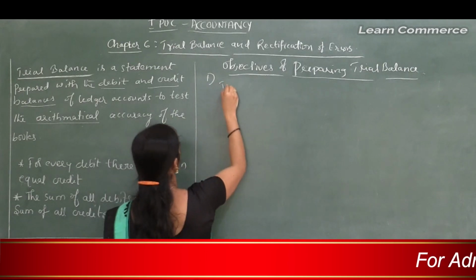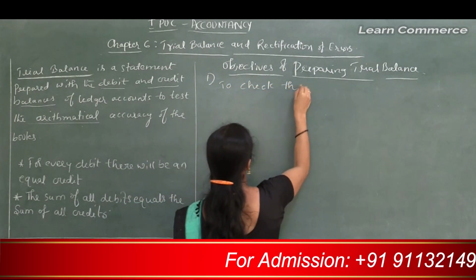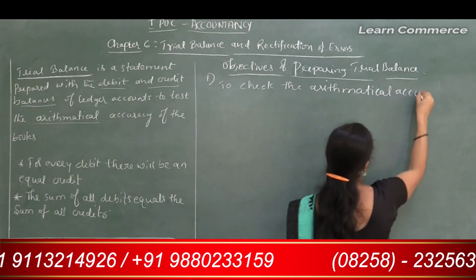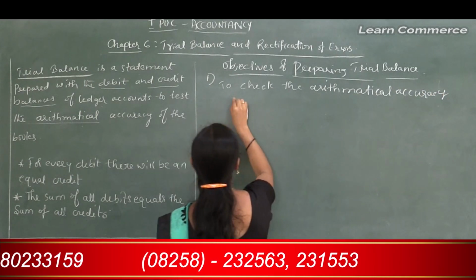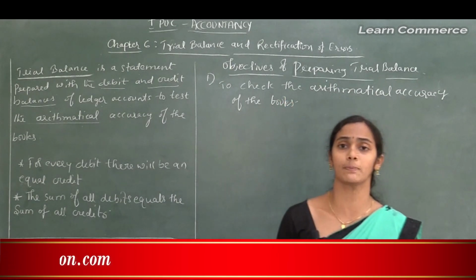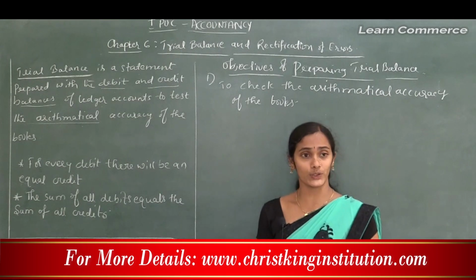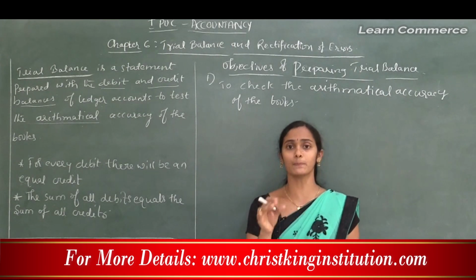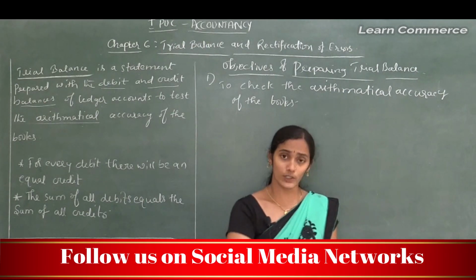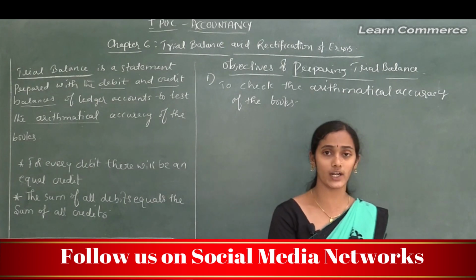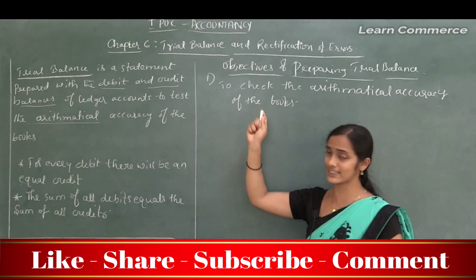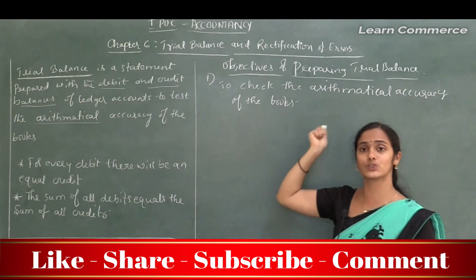The first one is to check the arithmetical accuracy of the books or of the accounts. To check the arithmetical accuracy, whether the accountant recorded the transaction in the books of accounts in a proper manner or not, whether he took both the aspects of a transaction, whether he recorded the debit and credit aspects of the account in an accurate manner or not. So to check that, one should prepare a trial balance.